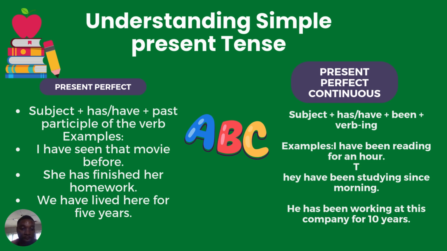We can see from an example: I have seen that movie before. I is the subject, I have makes it the perfect, and seen that movie before. Seen there is the past participle. That makes the sentence present perfect.